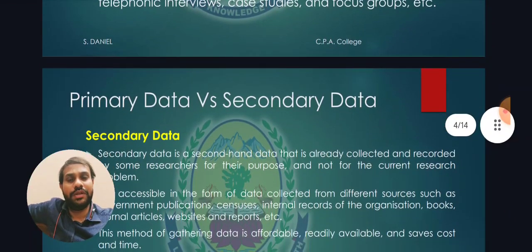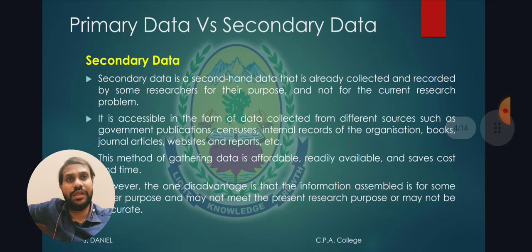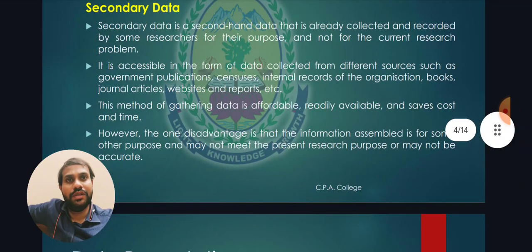The secondary data type is second-hand data that is already collected and recorded by other researchers for some other purpose and not for the current research purpose. It is accessible in the form of sources such as government publications, census, internal records of organizations, books, journals, articles, etc. This method of gathering data is more affordable, cost saving and time saving. However, the disadvantage is that the information is assembled for some other purpose, not meant for the present research purpose.